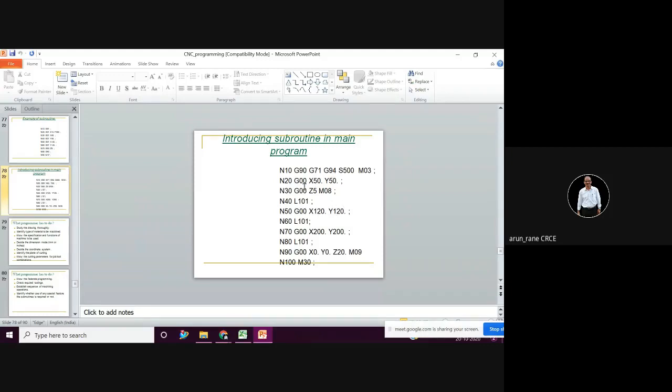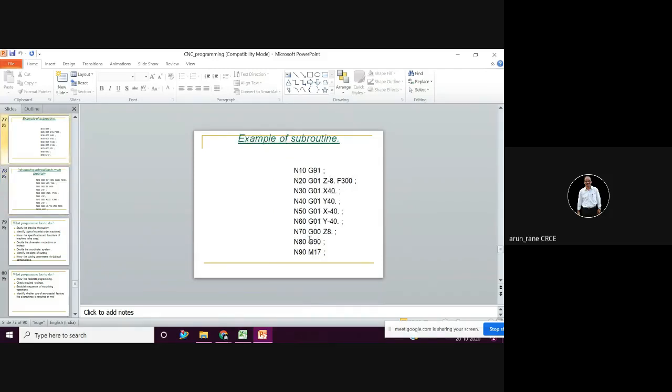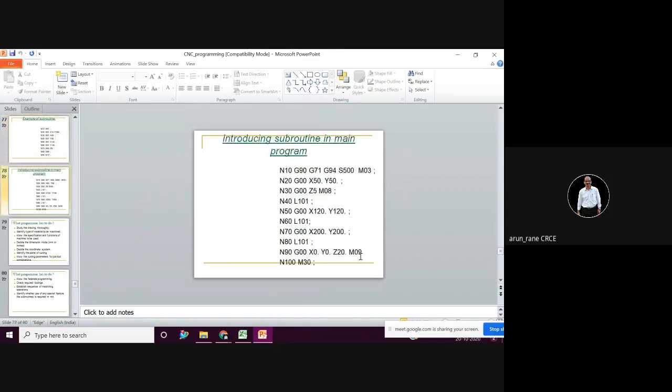All right. So first it is doing some operation at 50-50, probably pocket milling. Then it moves to X120, Y120. This is what you have to take care of: this is an absolute dimension, whereas in the subprogram earlier you have called incremental. So make sure that at the end of the subroutine you write G90, so that the next dimension it takes is absolute. If you forget, it will again consider this dimension as incremental. This is the mistake 90% of students generally make.